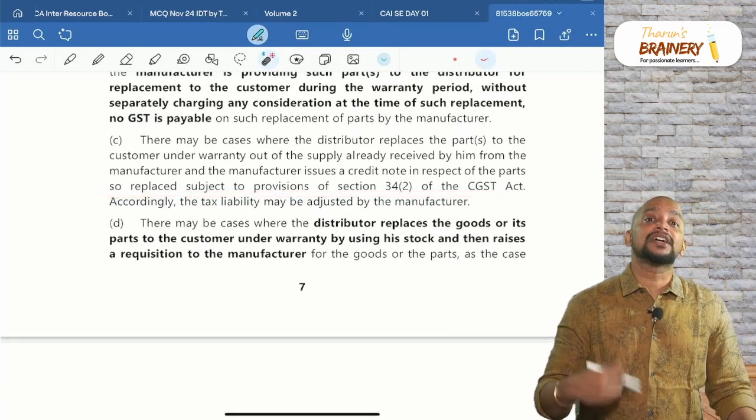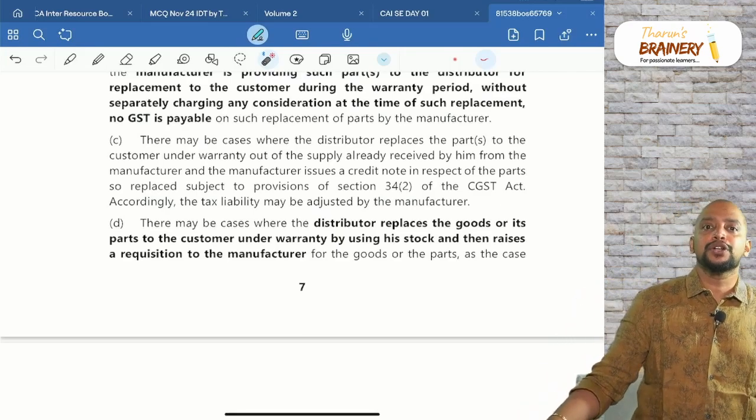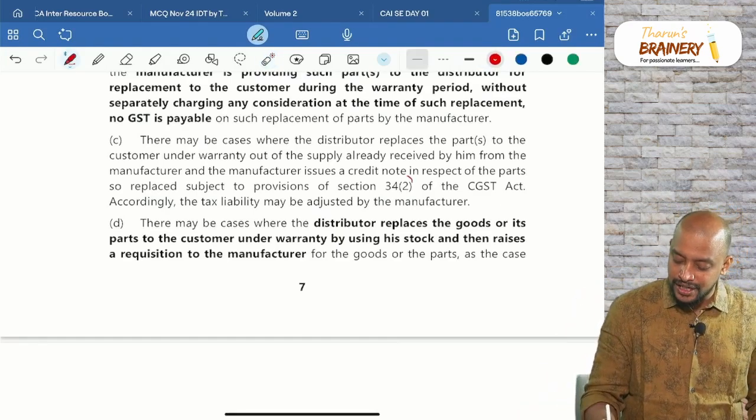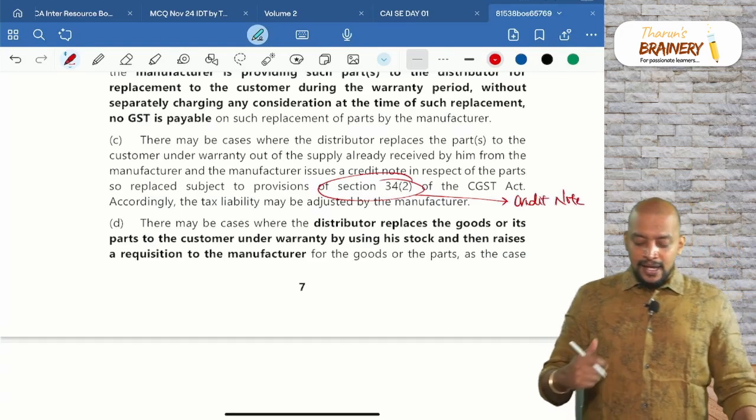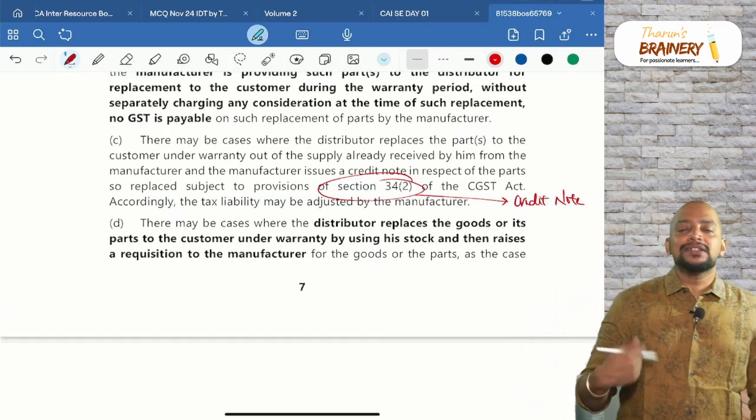Section 34 subsection 2 talks about the credit note. Then accordingly, the tax liability may be adjusted by the manufacturer.